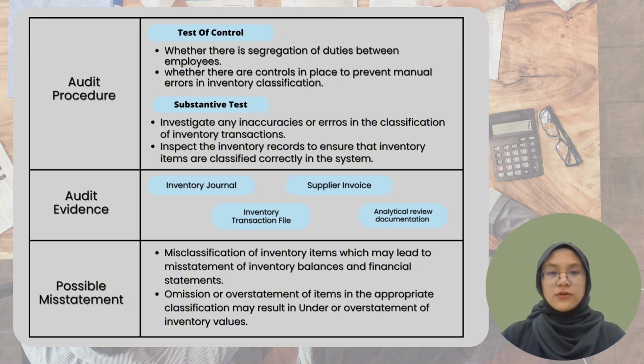The audit evidence includes inventory journal, supplier invoice, inventory transaction file, and analytical review documentation. The possible misstatement includes misclassification of inventory items, which may lead to misstatement of inventory balances and financial statements, and omission or overstatement of items in the appropriate classification may result in under or overstatement of inventory values.